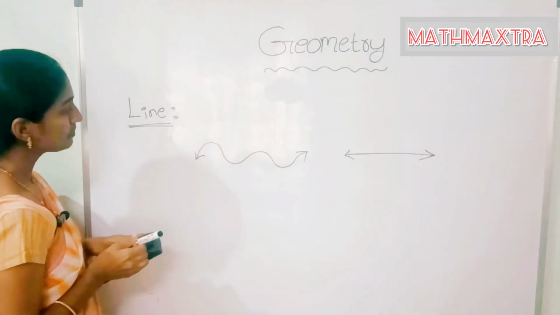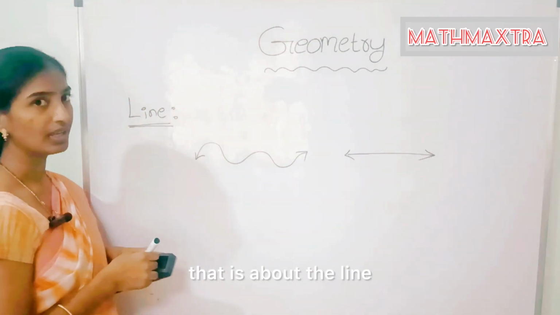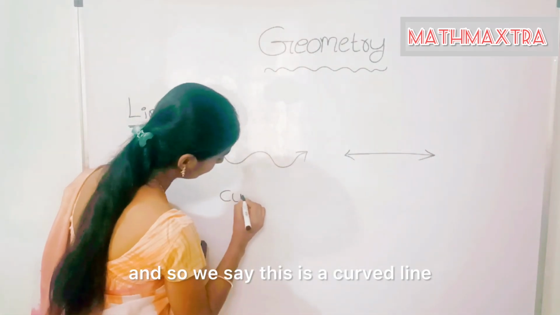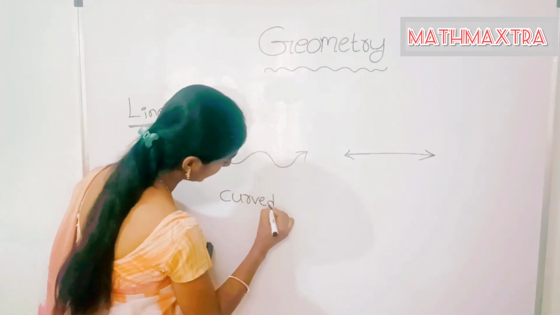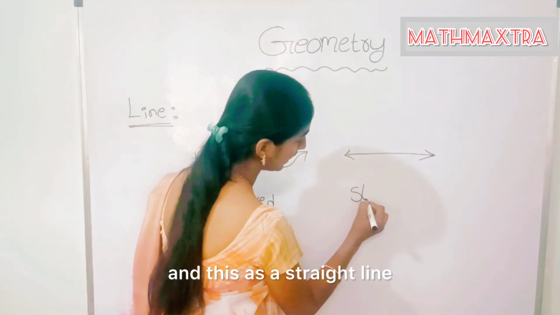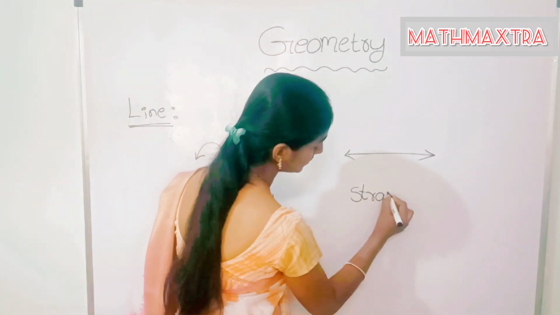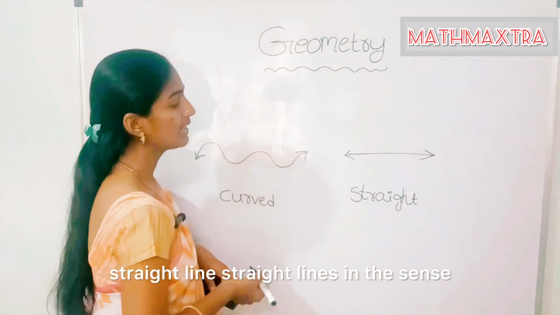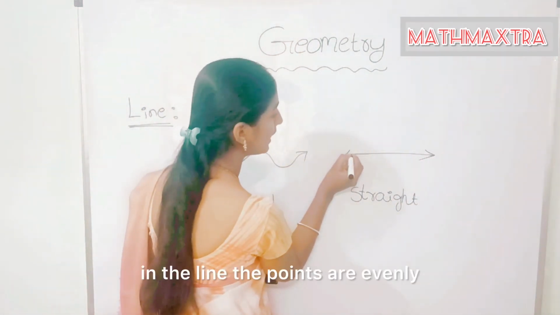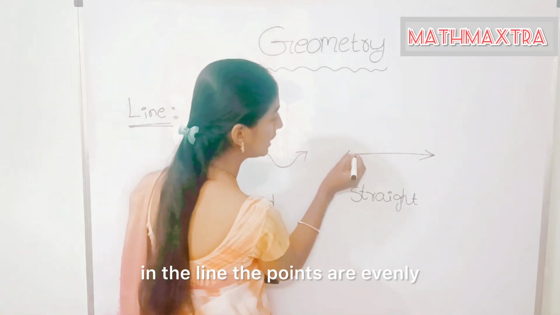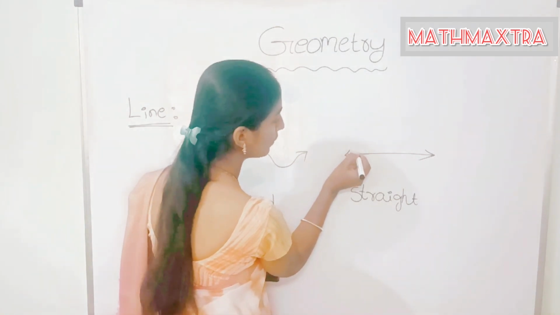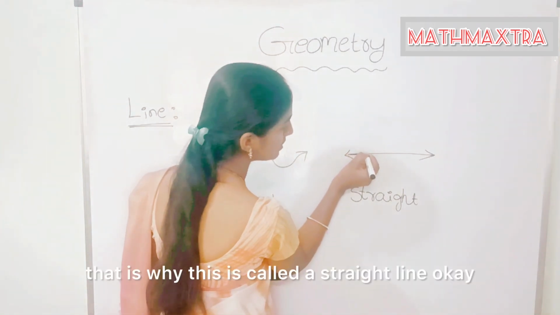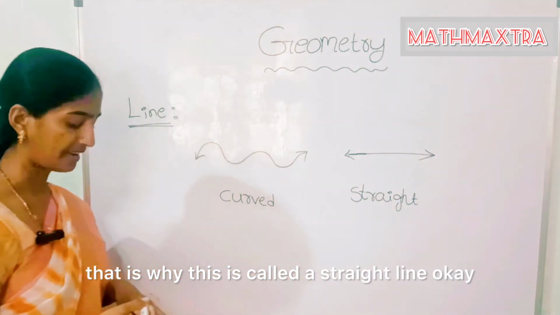So we say this is a curved line and this is a straight line, in the sense that in a straight line the points are evenly spread throughout the line.